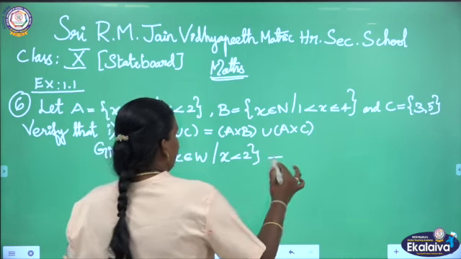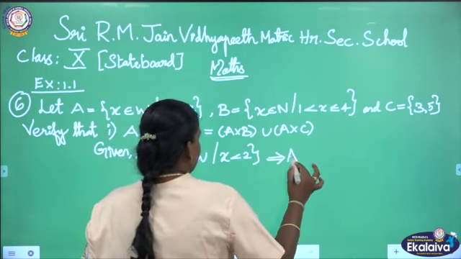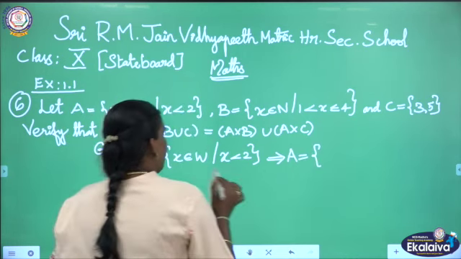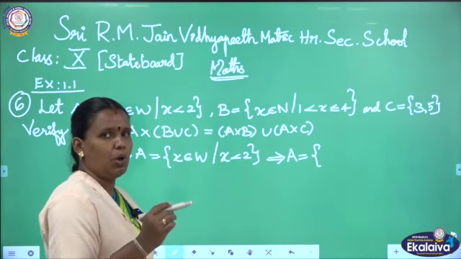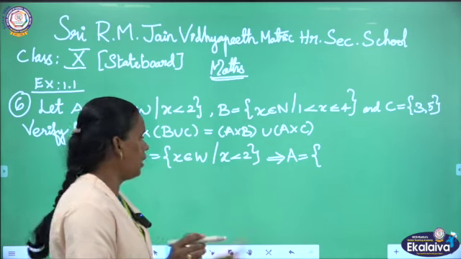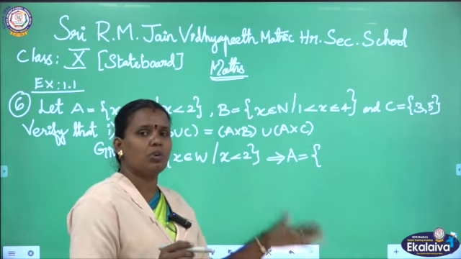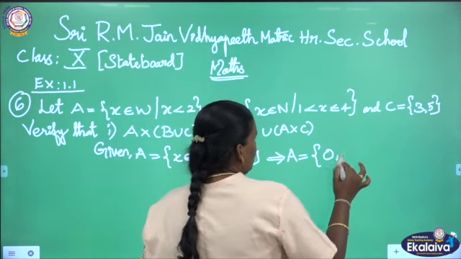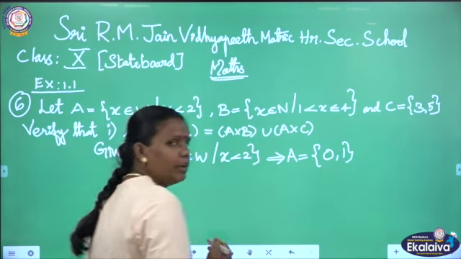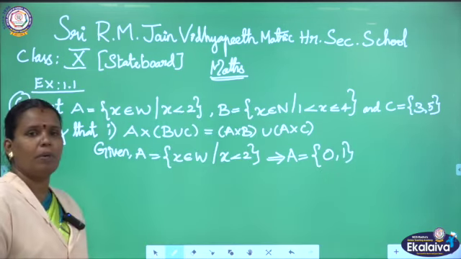With this we can get the value of A. The whole numbers start with 0, so 0, 1, next to 2. Here they did not give an equal to symbol, so we should not take the number 2. So we can complete the A set as 0, 1. Are you clear, children? A set is 0, 1.